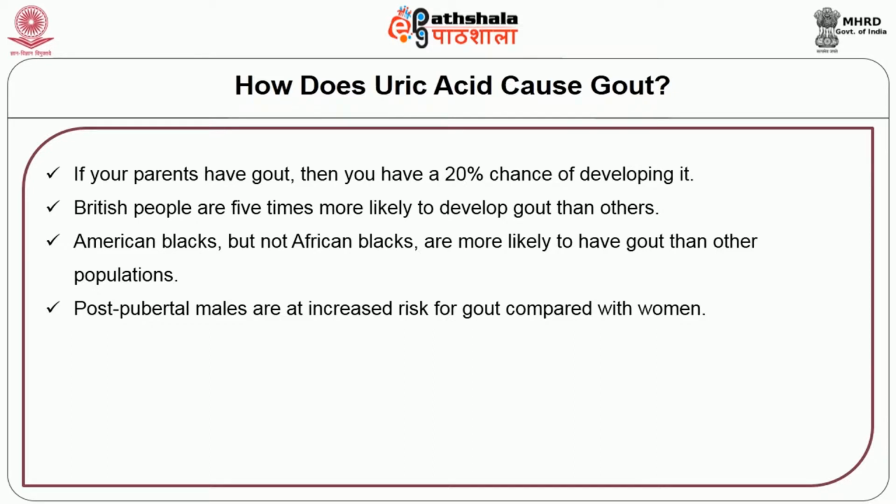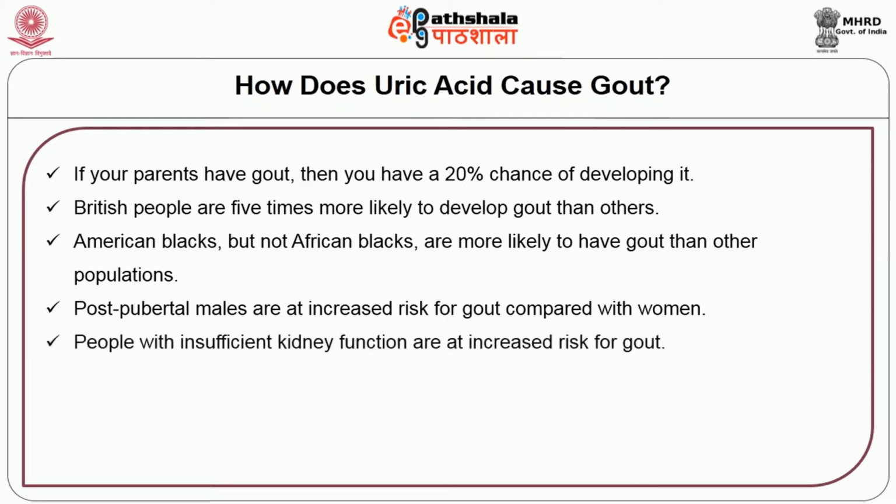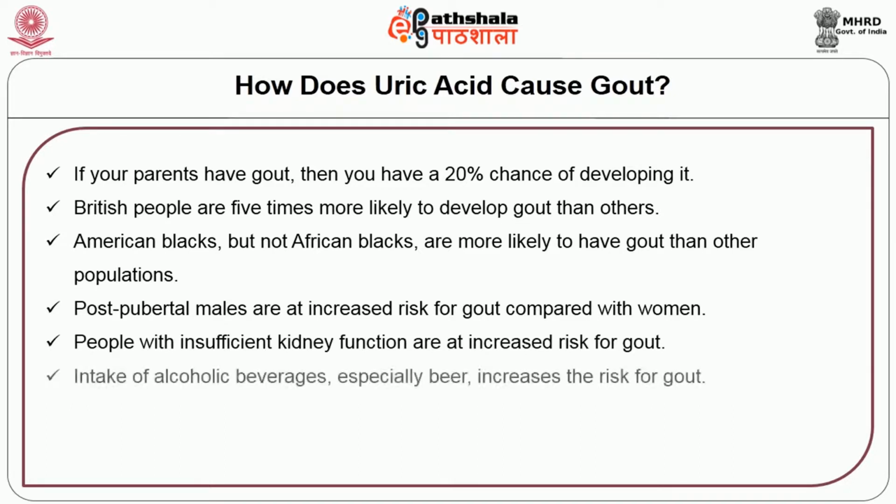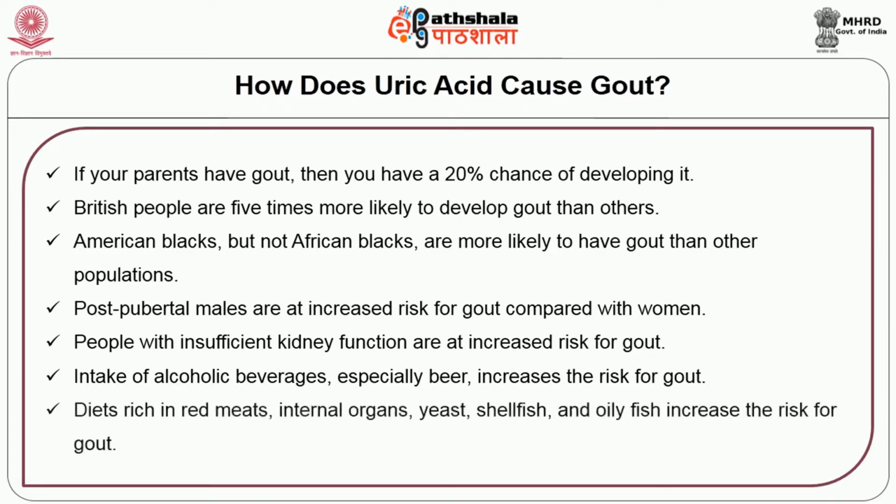People with insufficient kidney function are also at increased risk for gout. Intake of alcoholic beverages, especially beer, increases the risk of gout. A diet rich in red meats, internal organ meats, yeast, shellfish and oily fish increases the risk for gout.